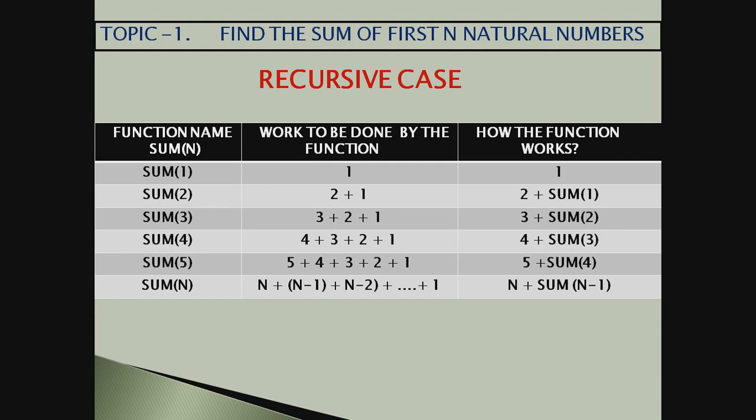Now which function worked first, sum2 or sum1? The answer is sum2 worked first. Then sum1 was called. Now my question is, which function completed its work first? We can see sum1 completed its work. Sum1 gave the result 1, then sum2 got its result 3.